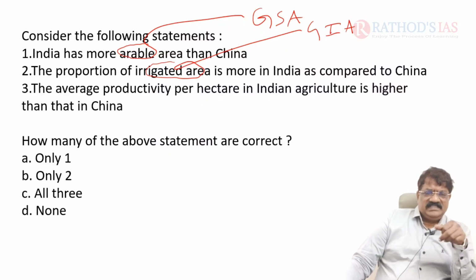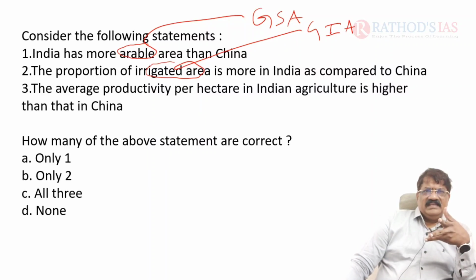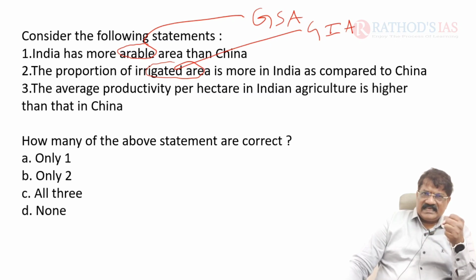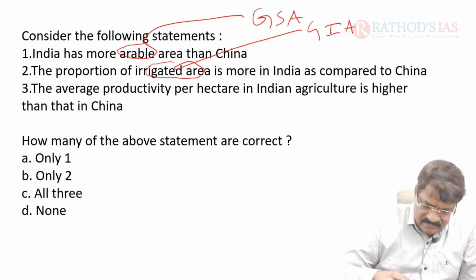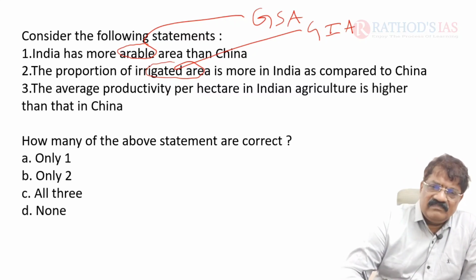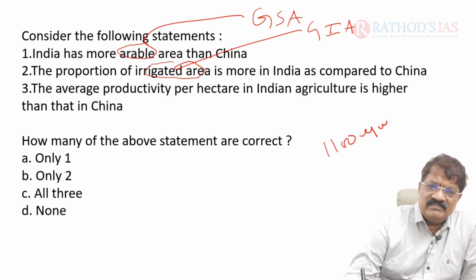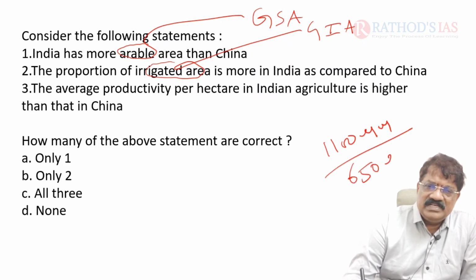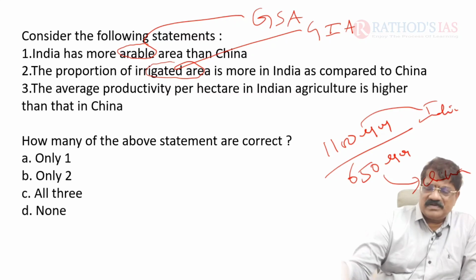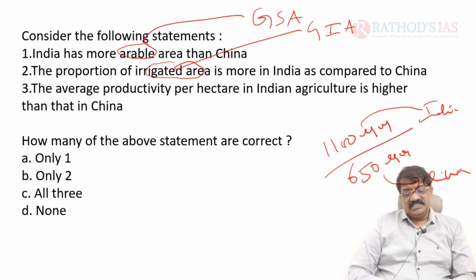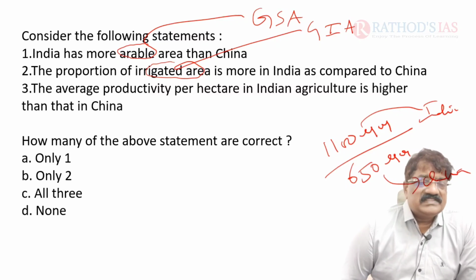The third one is productivity, that productive capacity is high in India, it is wrong. Productive capacity in agriculture in India is not more than China. China is leading in productivity. Actually, when we consider rainfall, India gets around 1100 millimeters of rainfall, but China gets just 650 millimeters. However, our productivity seems lower. Productivity means the productive capacity. That's why the third one is wrong.